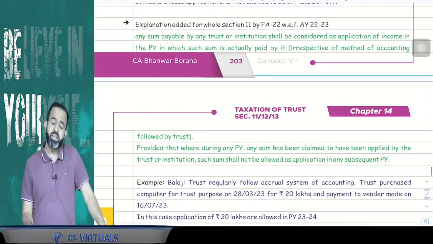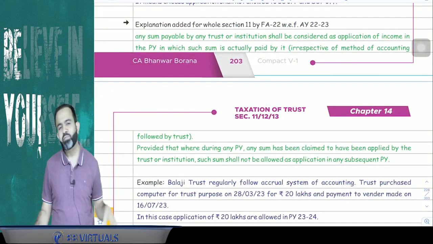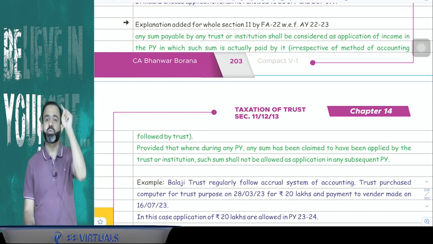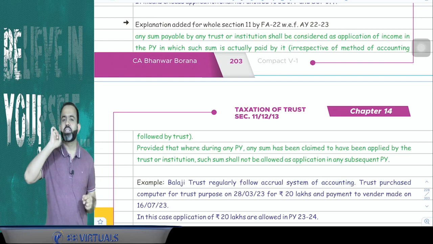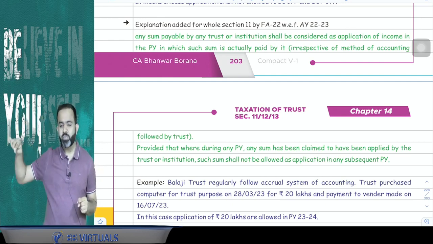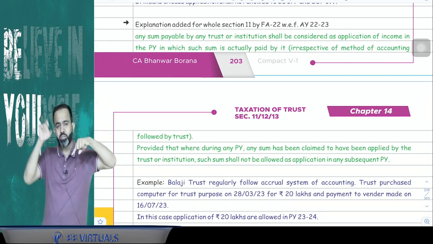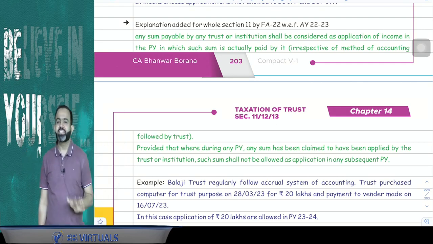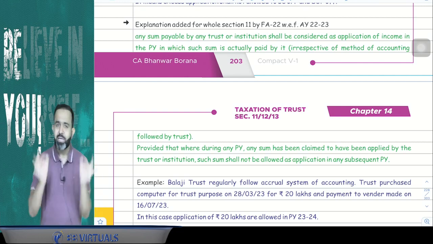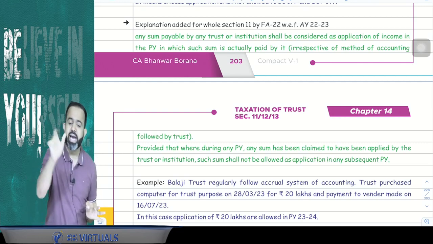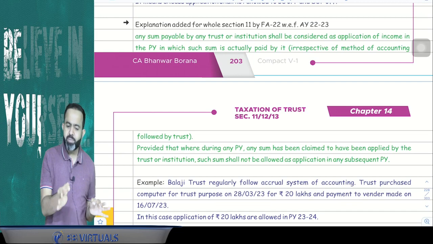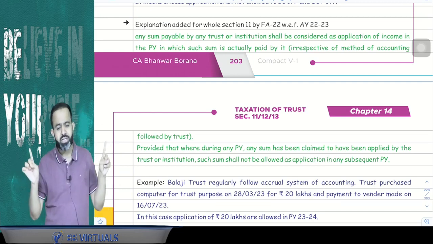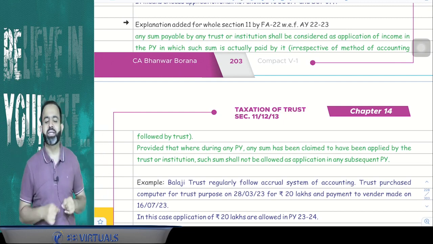Now guys, there is one very interesting explanation, added by Finance Act 2022, and it is applicable with effect from assessment year 22-23. Assessment year 22-23 means previous year 21-22. It is applicable from previous year 21-22. It means it is a retrospective amendment. Now this particular explanation says that now trust can claim the application only on the cash basis. Trust can claim the application only on the payment basis. Means if payment is not done, then it will not be treated as application in the current year.